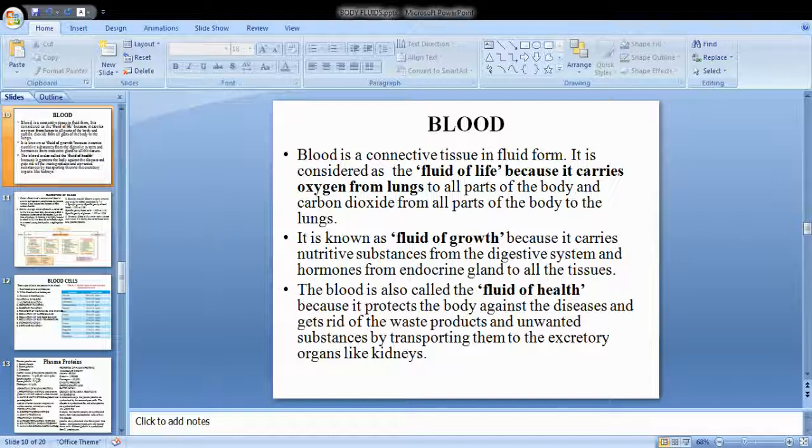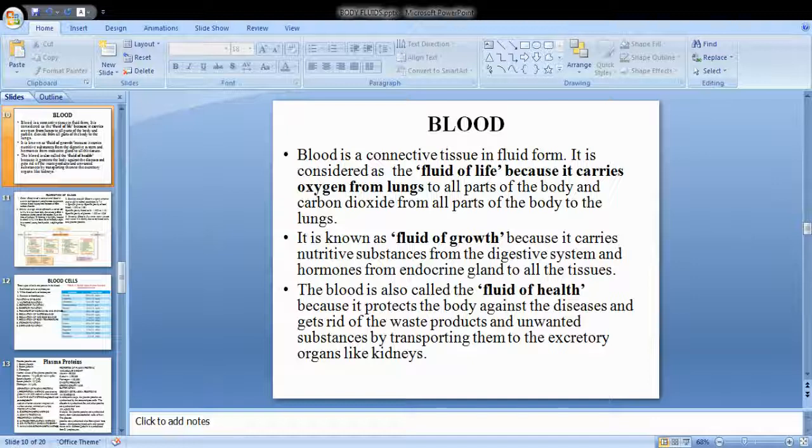So why is it called the fluid of life? Because it carries the very, very essential component for life, that is oxygen. Oxygen from the lungs. So we inspire air through the nose and it reaches the lungs. The impure blood is transported from the heart to the lungs for purification. There is an exchange of gases taking place in the lungs. Okay, it takes up oxygen and gives out carbon dioxide. That is why it is called the fluid of life.